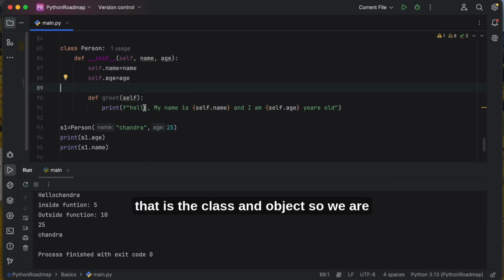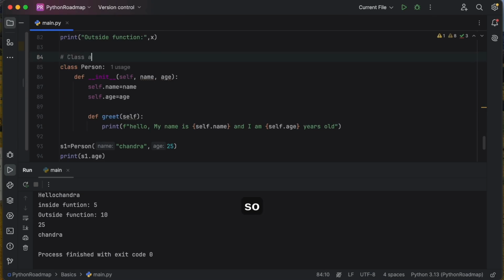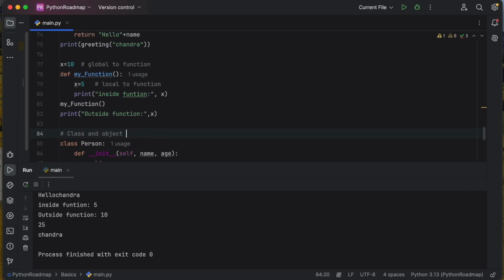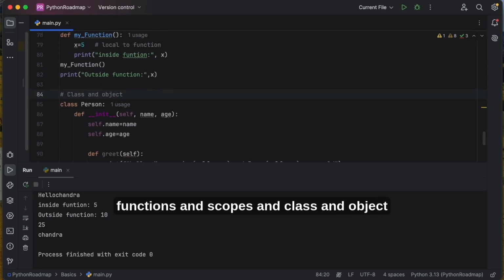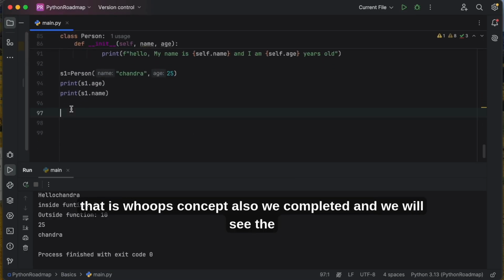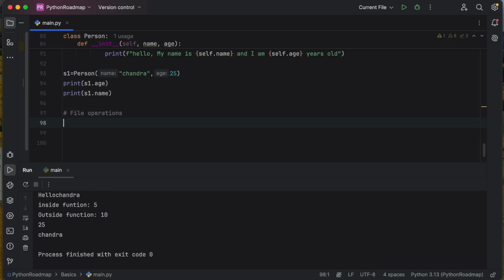Okay, that is the class and object. So we are happy with this class and object. So we have completed till what? Global functions and scopes and class and object, that is the OOPs concept also we completed, and we will see the last one in step 1, file operations and virtual environments.